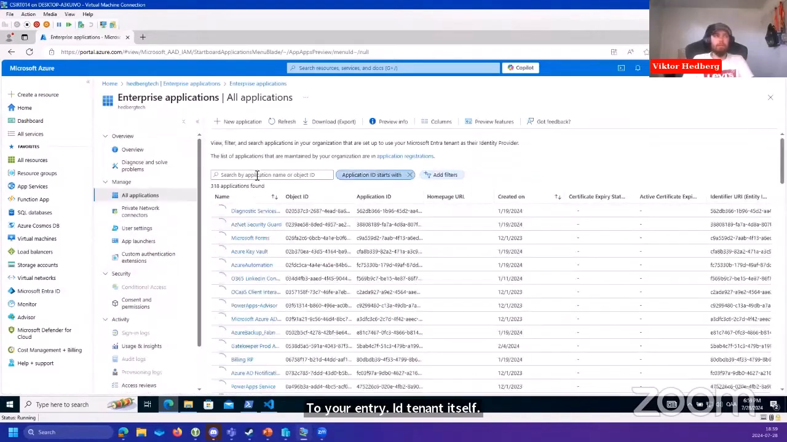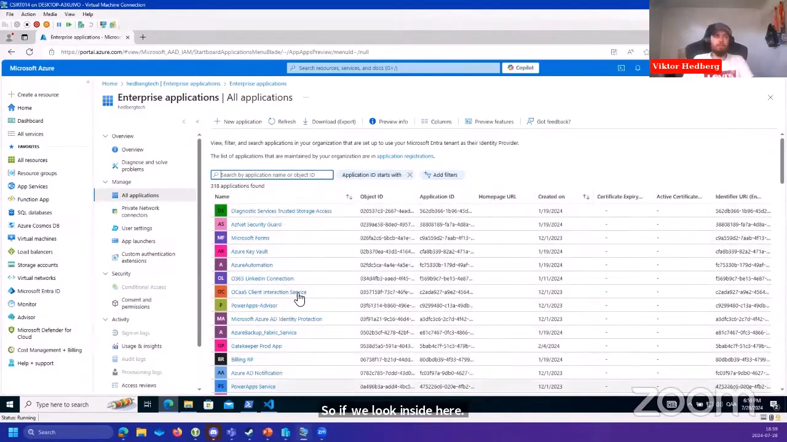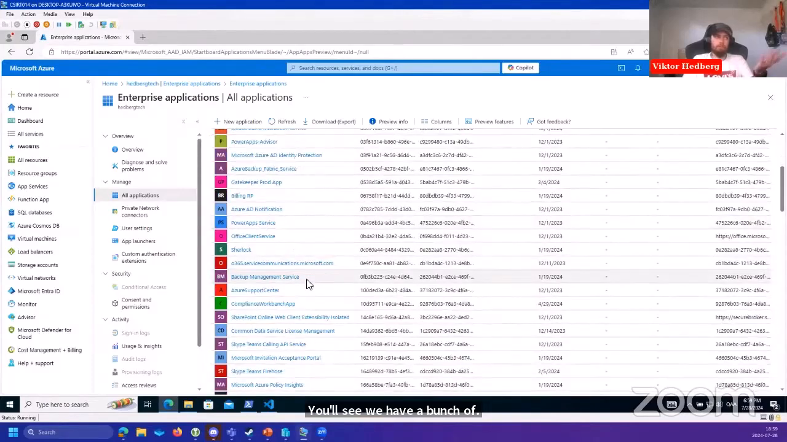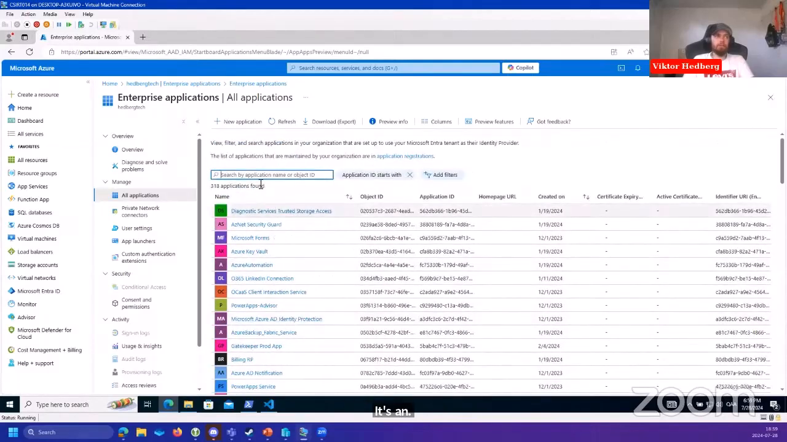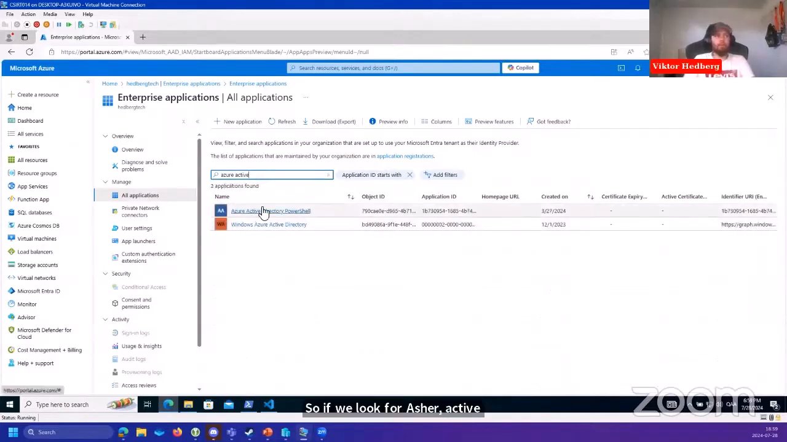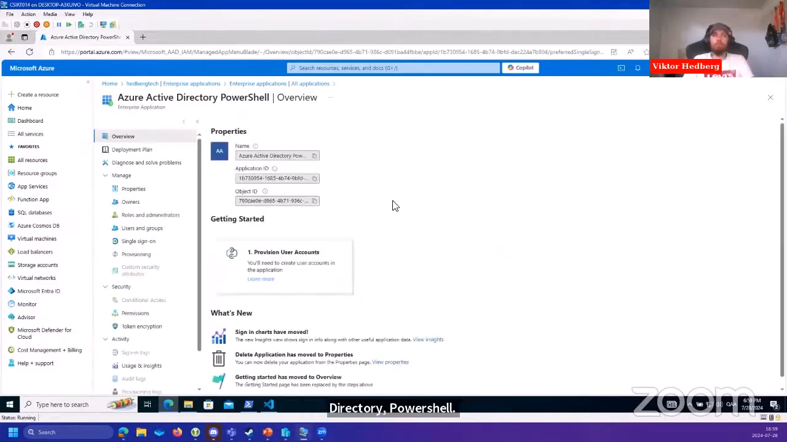So if we look inside here, you'll see we have a bunch of applications which are natively there because, well, it's an Entra ID tenant doing Entra ID stuff. So if we look for Azure Active Directory PowerShell, you can see that I basically just ran the commandlet like register Azure AD application, provided the application ID, presto, here we have it.